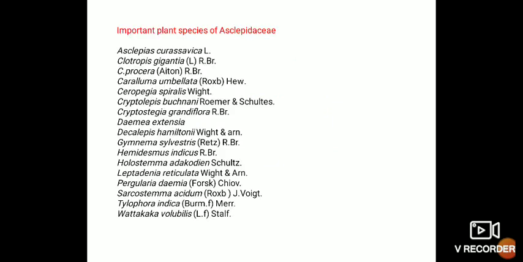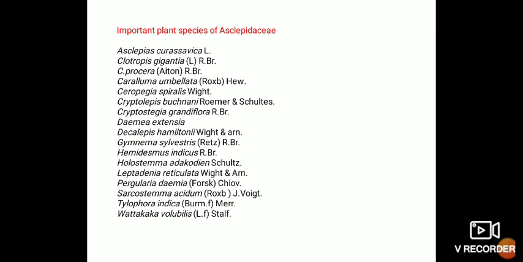Today we are going to learn about the family Asclepiadaceae, the milkweed family. According to the Bentham and Hooker system of classification, it belongs to class Dicotyledonae, subclass Gamopetalae, series Bicarpellatae, and order Gentianales, family Asclepiadaceae. Some of the important plant species of this family: Asclepias curassavica, Calotropis gigantea, Calotropis procera, Caralluma